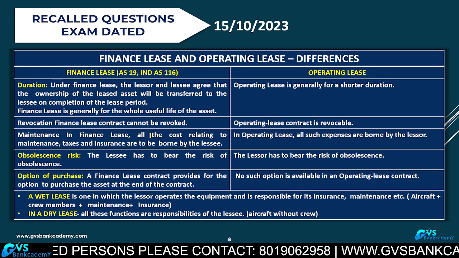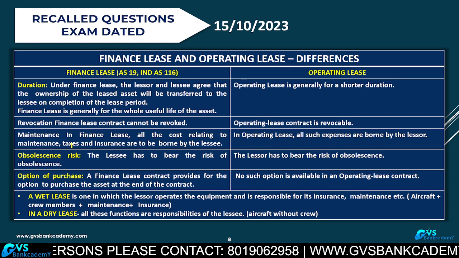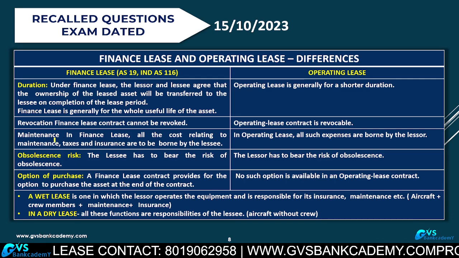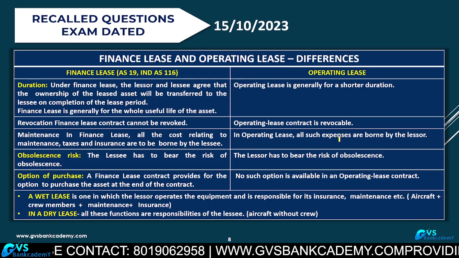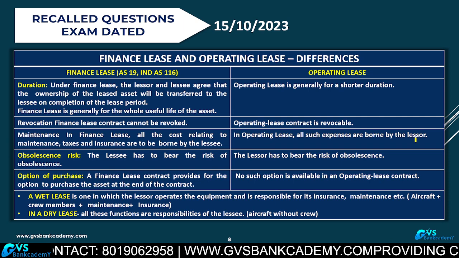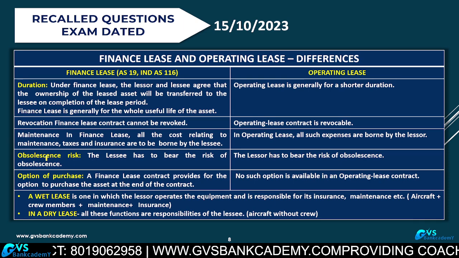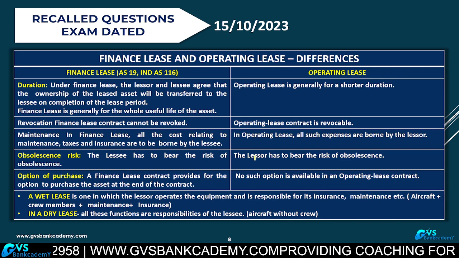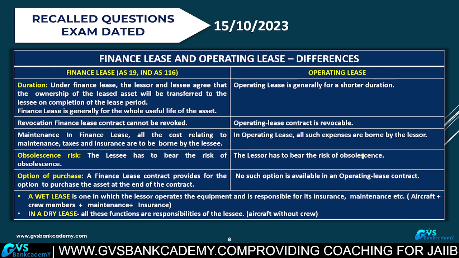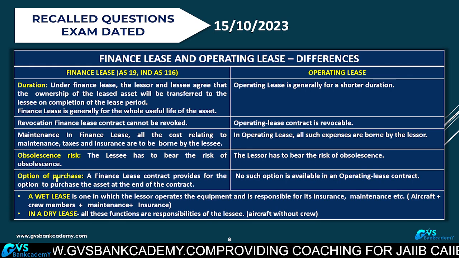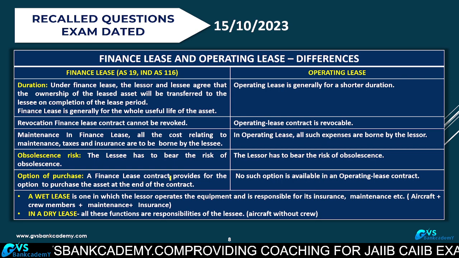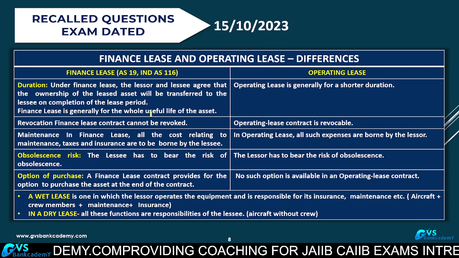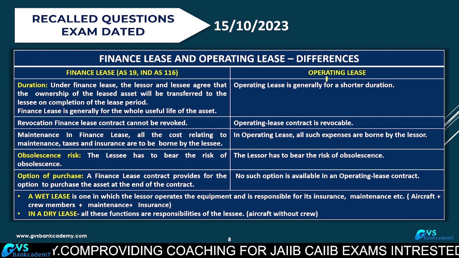In a finance lease, all costs relating to maintenance, taxes and insurance are borne by the lessee. In an operating lease, all costs are borne by the lessor, the asset owner. In a finance lease, the lessee bears the risk of obsolescence, while in an operating lease the lessor bears it. A finance lease contract provides for the option to purchase the asset at the end of the contract by the lessee. No such option exists under an operating lease.